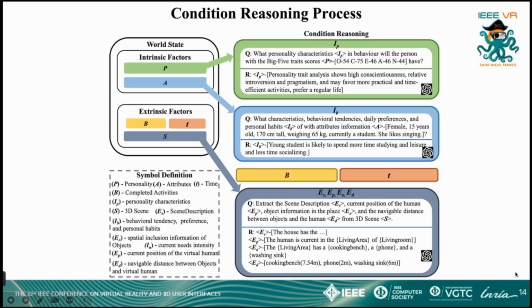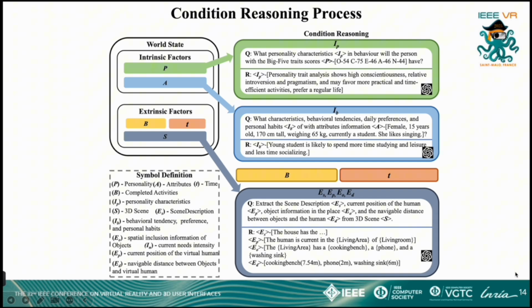The figure illustrates the condition reasoning process. To infer the necessary conditions from information in the world state, the behavior planner employs a large language model for multifaceted reasoning. First, based on personality traits, the LLM queries the virtual character's personality attributes and determines these traits according to specific scores across 5 personality dimensions. Regarding attribute information, the LLM generates insights into the behavioral tendencies, daily preferences, and personal habits of individuals possessing these attributes within a family environment.